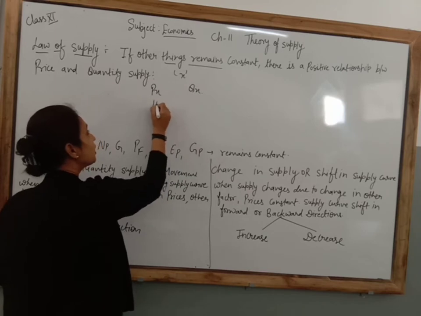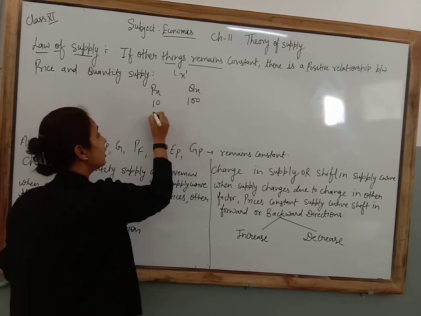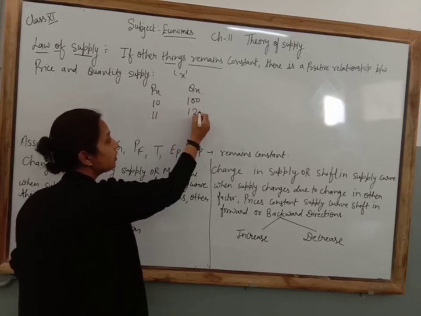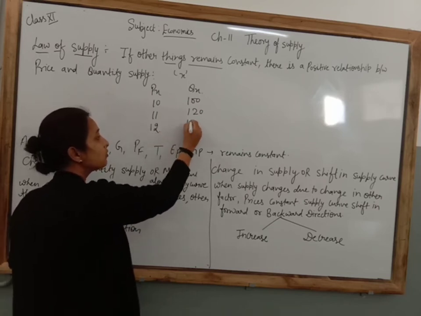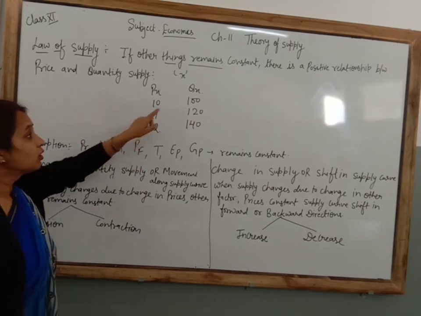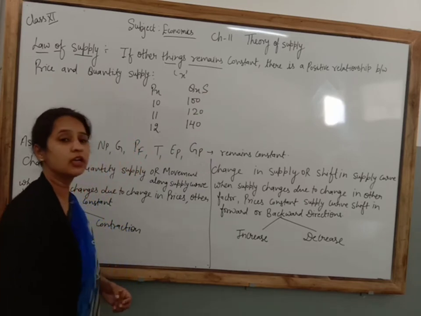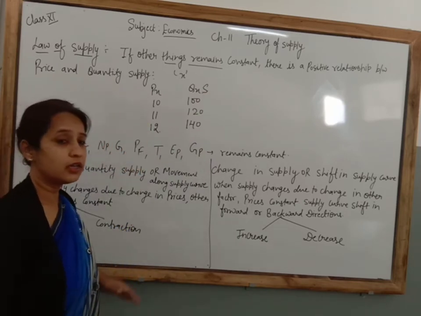If the price of the commodity is 10, he supplies 100 units. If the price is 11, he supplies 120 units. If the price is 12, he supplies 140 units. It means when the price increases, quantity supplied also increases. There is a positive, direct relationship between price and quantity supplied.